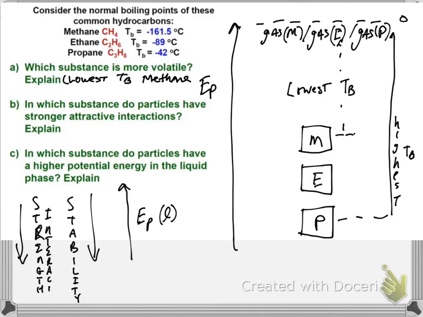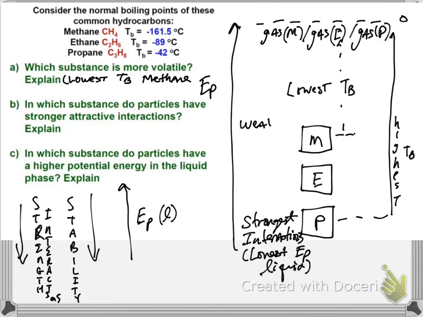Well, that's definitely methane, right? So just keep in mind that the stability of the liquid goes opposite of the potential energy of the liquid. So the lower the potential energy of the liquid, the more stable the liquid is, and the stronger its interactions. Weakest interactions are with methane, strongest interactions with propane.